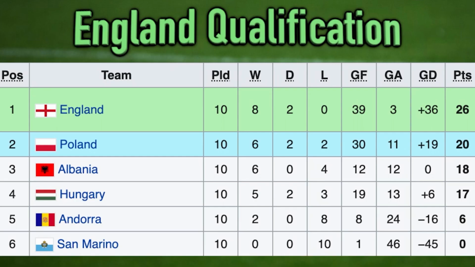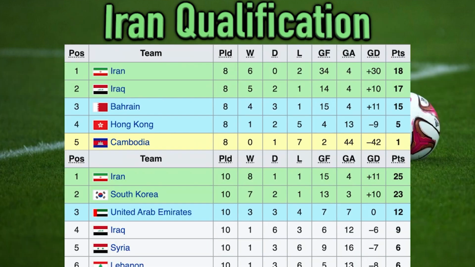How did they qualify? As has been the case throughout Southgate's tenure, England breezed through qualifying without a care in the world and racked up 8 wins and 2 draws in their 10 matches. They scored 39 goals and conceded just 3, sweeping aside Poland, Albania, Hungary, Andorra, and San Marino. Not the toughest opposition, granted, but the 10-0 win over San Marino in November was the first time England hit double figures since 1964.